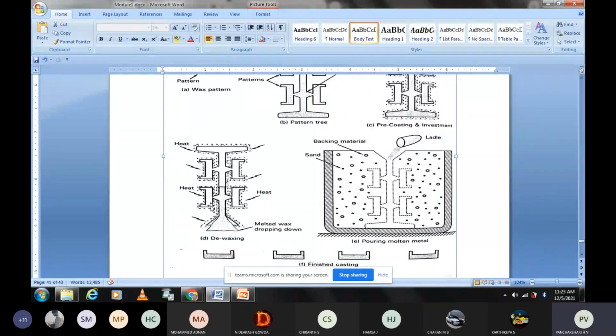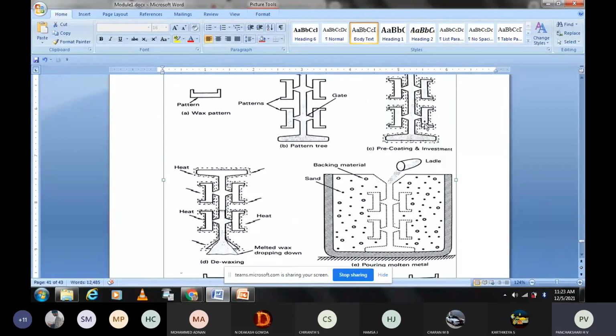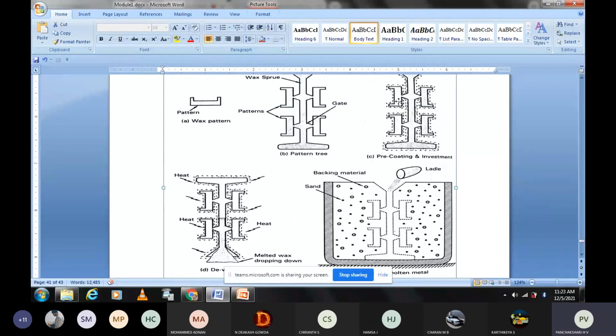Next, the fourth step is de-waxing. What is the meaning of de-waxing? De-waxing means removal of wax. After pre-coating, what we have to do is supply the heat.